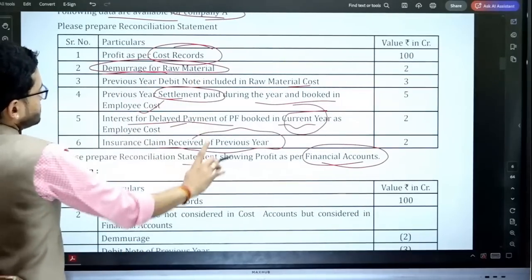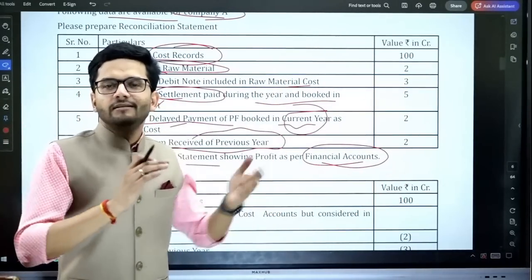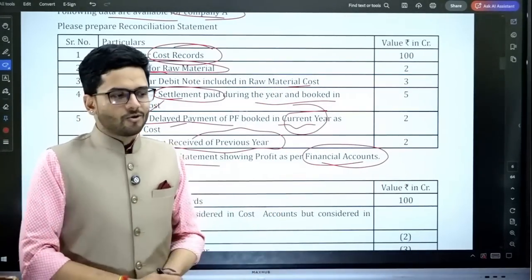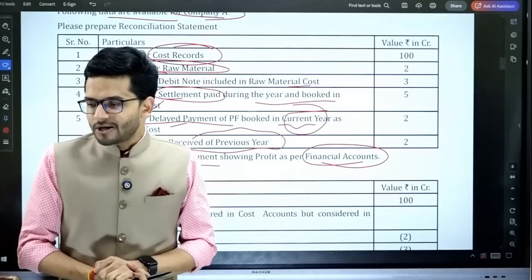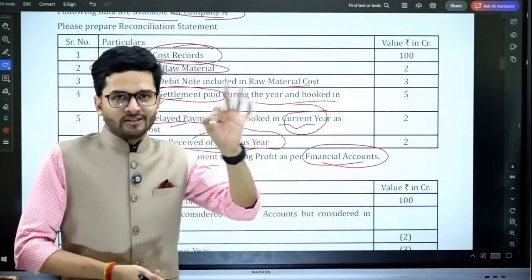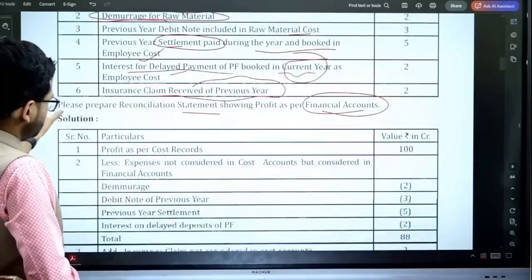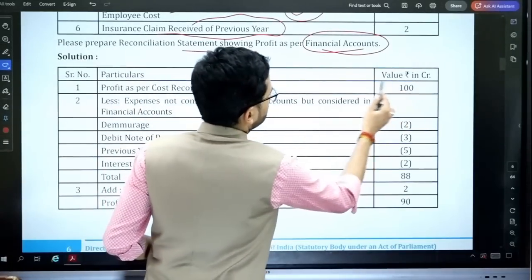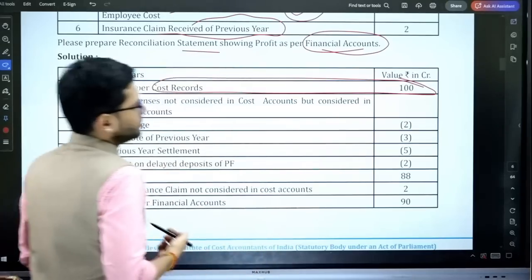Okay. Now, all these adjustments are a little different from what we have been doing in the class or what have been coming in the past examination question papers. So let's discuss each and every adjustment in detail. Okay, I start with the costing profit. Costing profit is 100 crores.